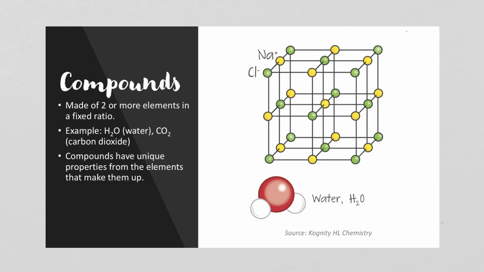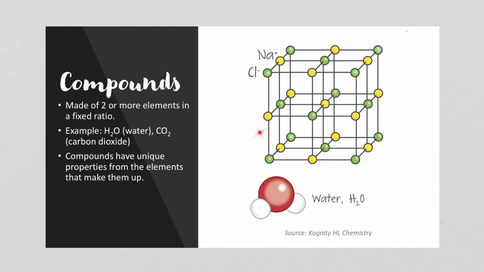Compounds, on the other hand, are made of 2 or more elements in a fixed ratio. Both elements and compounds are considered to be pure substances because they're made of elements, and elements are one type of atom, compounds are 2 or more atom types, but they're in a fixed ratio. So, for example, water, H2O, which is found down here, is an example of a compound.